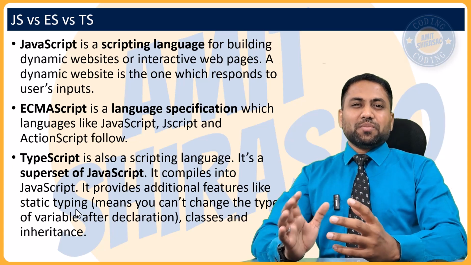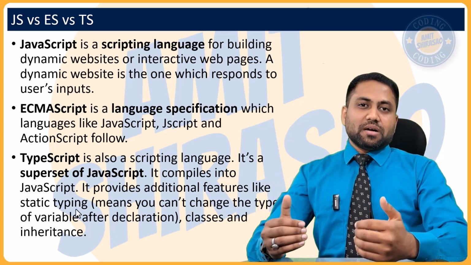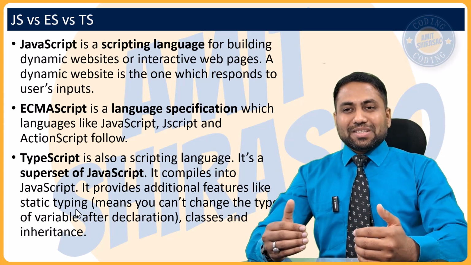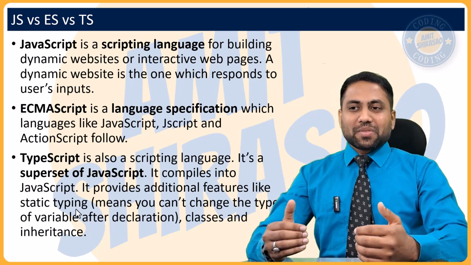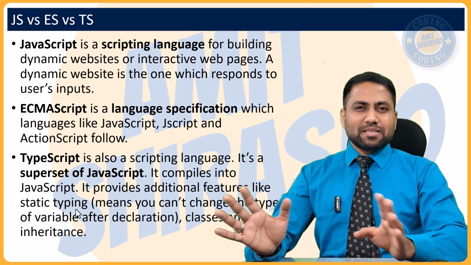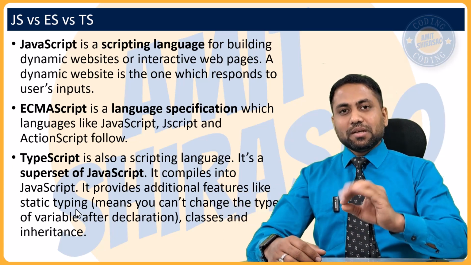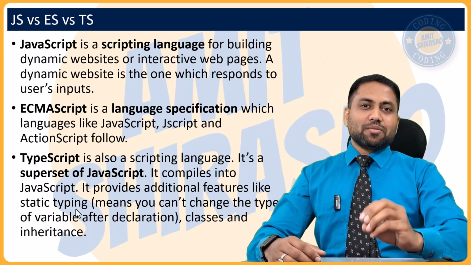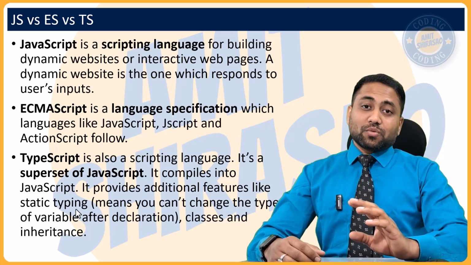People, especially people coming from Java world or C# world, started using TypeScript, and nowadays it's an industry standard that people use TypeScript. It gets compiled to JavaScript, and JavaScript is fed to the browser.